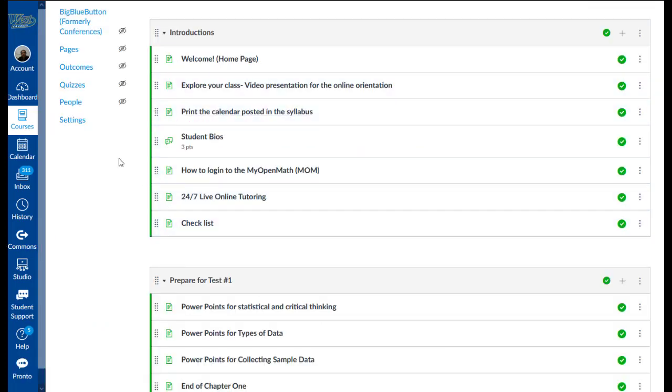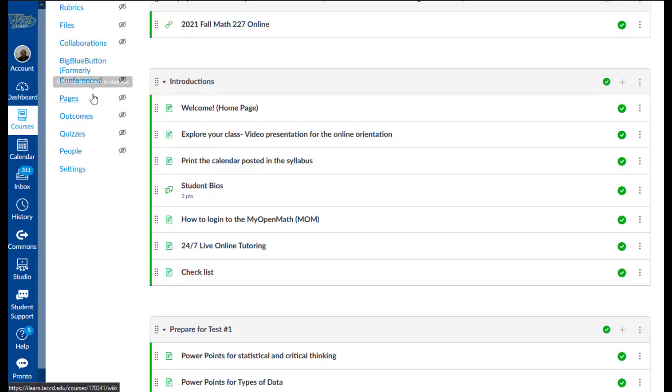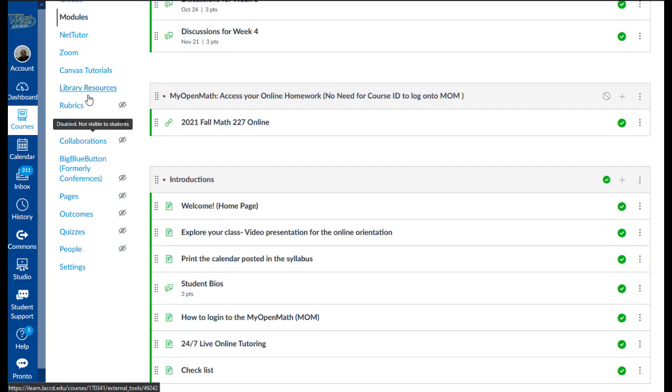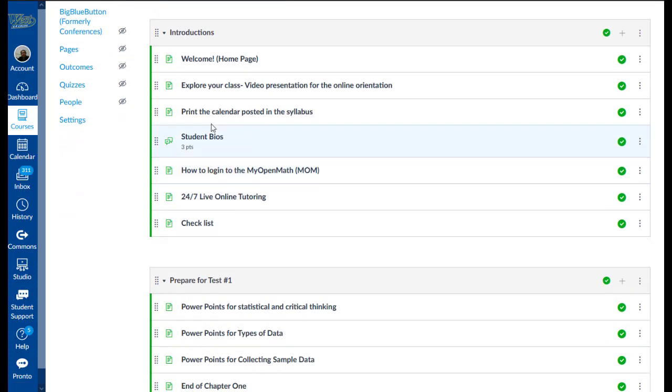So as I mentioned before, when you select the module in the menu, you can jump to each page of the instructions.